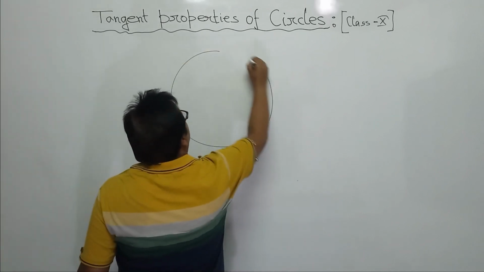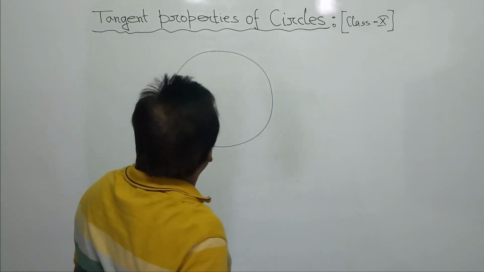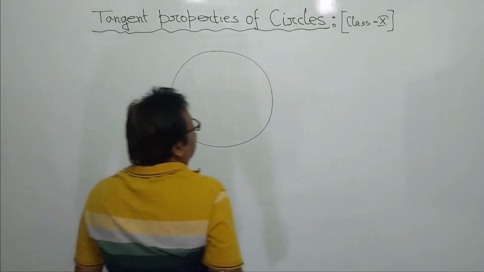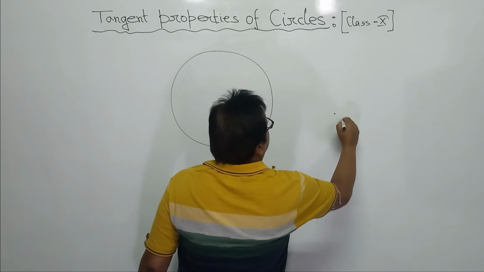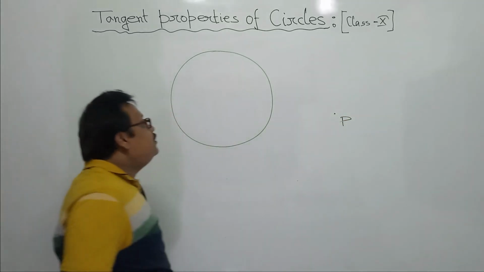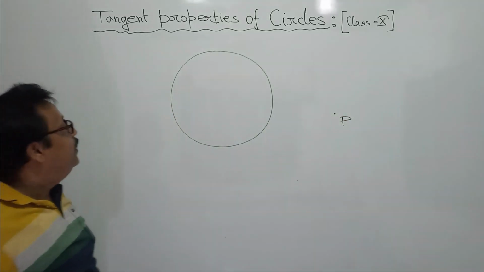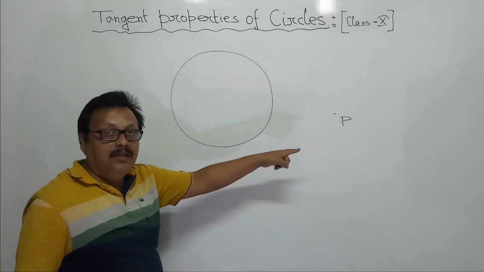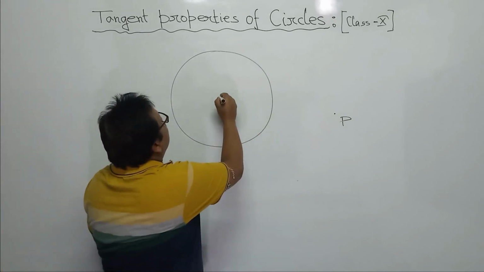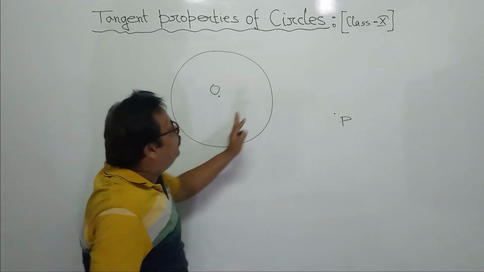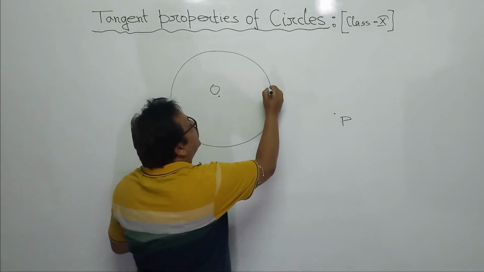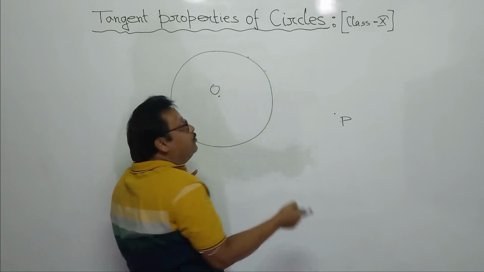Draw a circle. Consider a point P outside the circle. If you consider any point on the circumference, it will be on the circle.